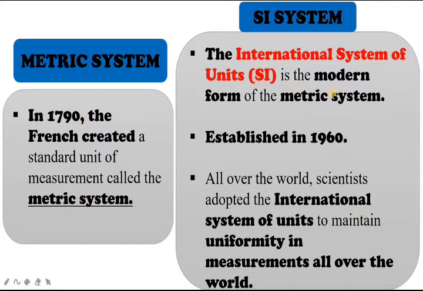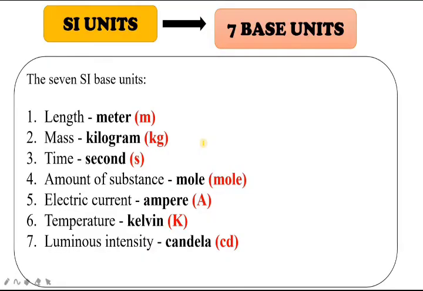Children, let's study the SI units of different parameters. The SI unit of length is meter. The SI unit of mass is kilogram. The SI unit of time is second. Length is always expressed in meter, with the small letter m. Mass is kilogram, expressed as small k and small g. Time is always expressed in second, and the rest of the units you will study in higher classes.